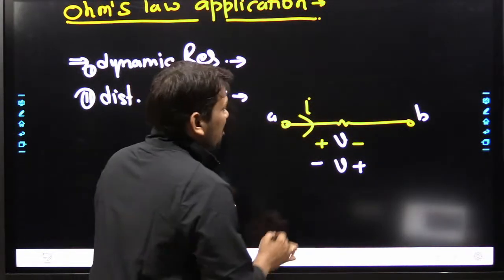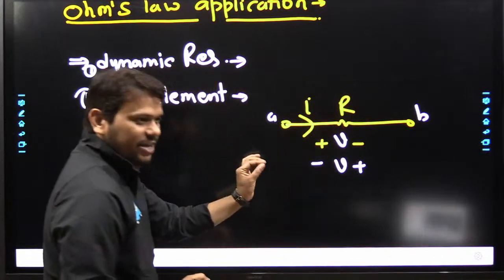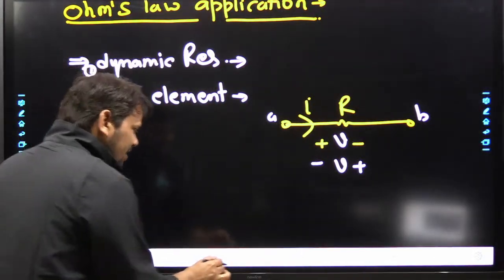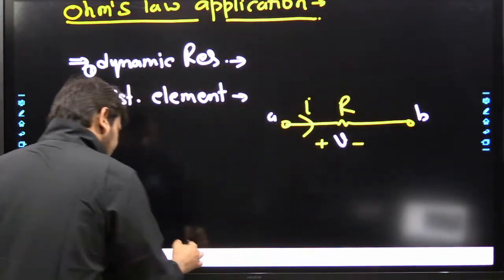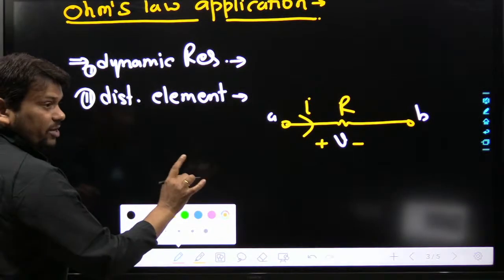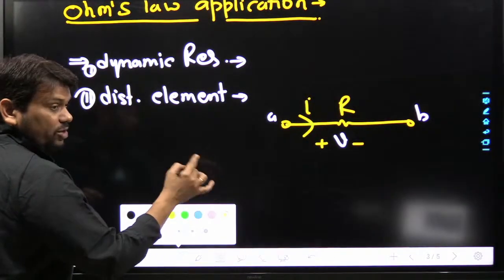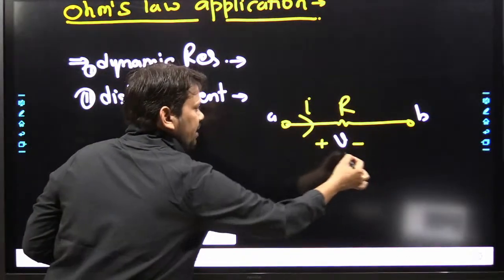So this is the thing, my dear friend: in a resistance, current always flows from higher to lower potential. It is really a very easy thing, but I want to tell you. In a conductor, please mind the wording, I'm not talking about a semiconductor, inductor or capacitor. I'm talking about a simple conductor.